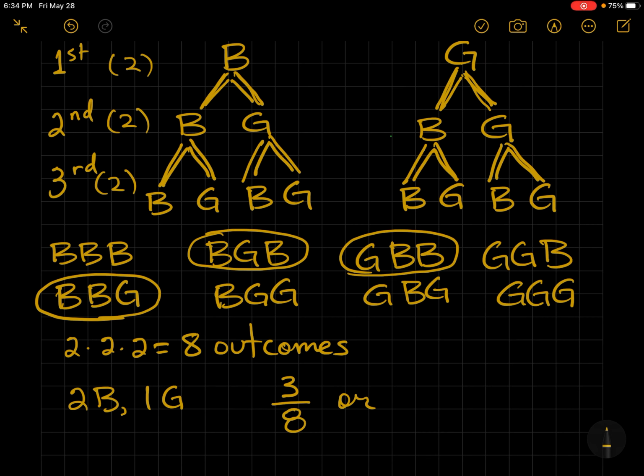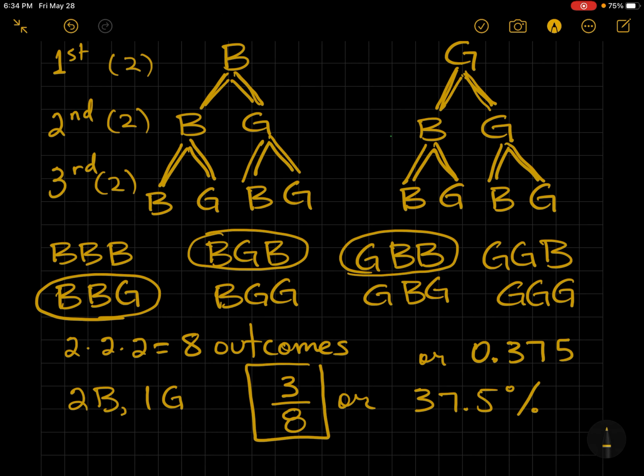Or we could use a calculator and do 3 divided by 8, and we see that that's 37.5%. Sometimes we like to do it as a percent or even as a decimal. And all of these ways are acceptable. When you do a fraction, you must reduce.